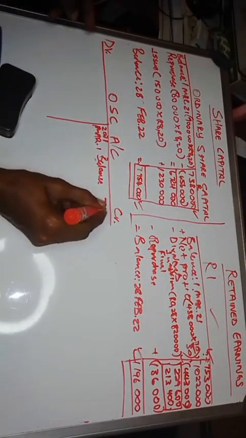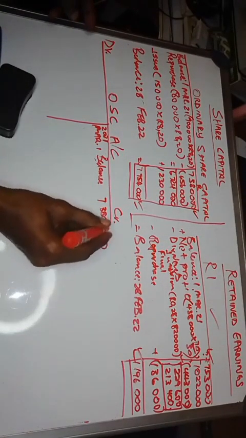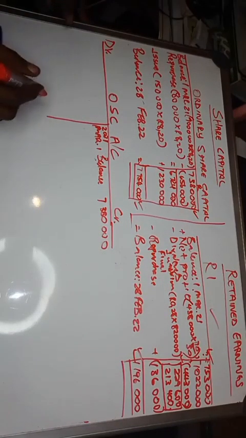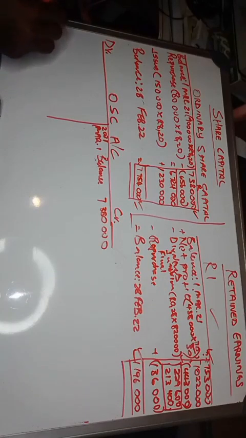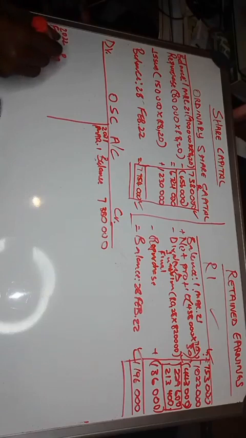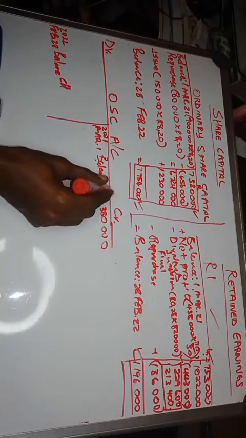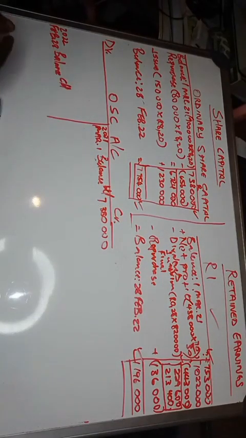You take the opening balance, 7,380. And then you already have the closing balance, and therefore you also say balance CD. So on 2022 Feb 28, you have your balance. So this is balance CD, and this is balance BD, balance brought down, balance carried down.